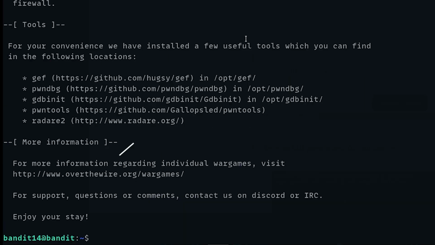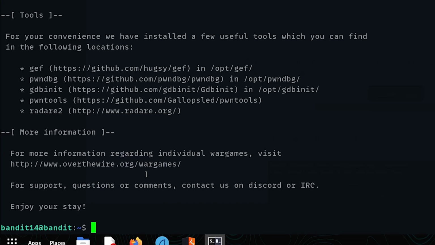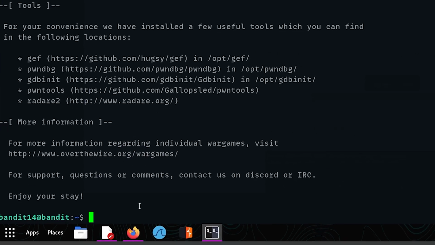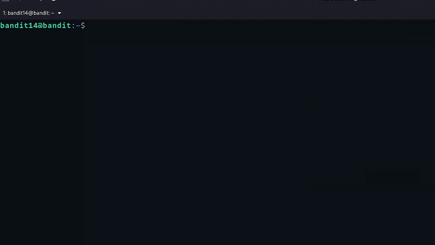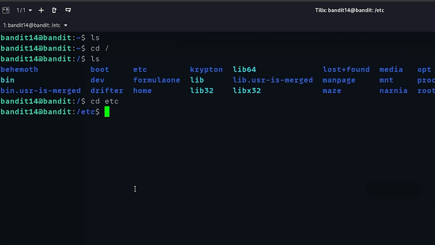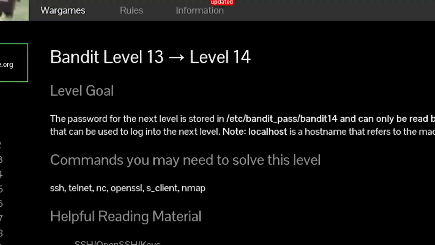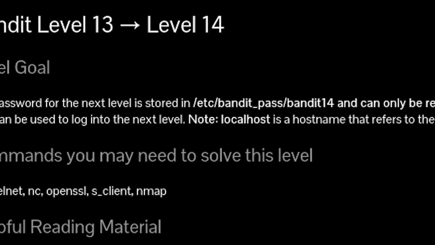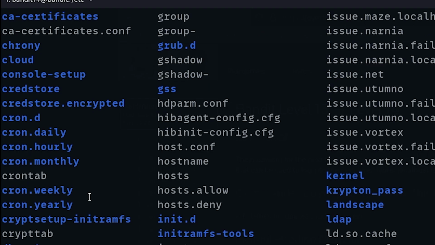Okay, and we are in Bandit 14. So now I guess you can get the password because you're Bandit 14. They did say the password was in /etc. So I will cd to root first and then go to etc. And then where did they say it was? bandit_pass, Bandit 14. bandit_pass, that's what you're looking for.